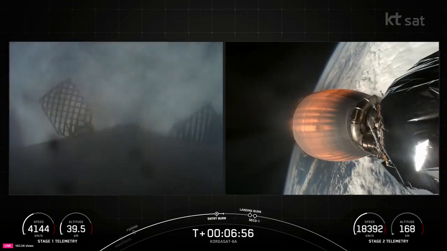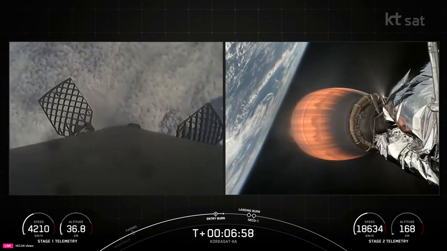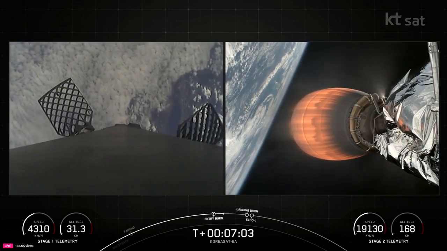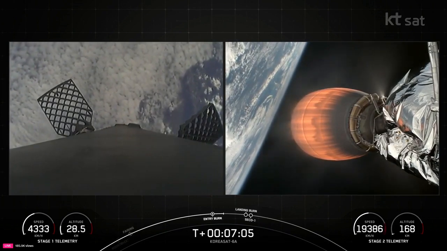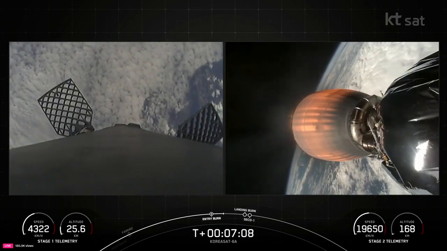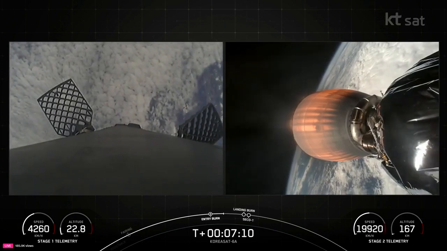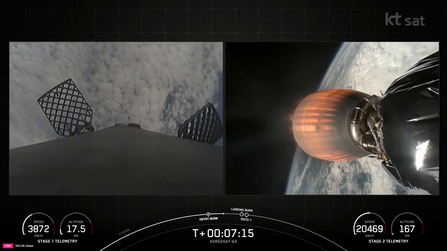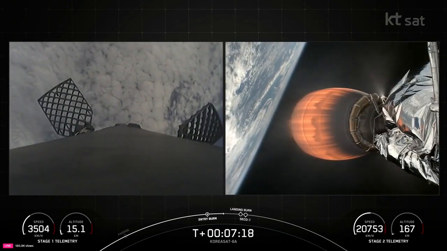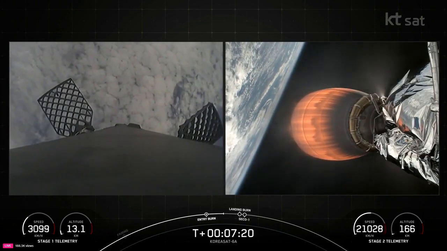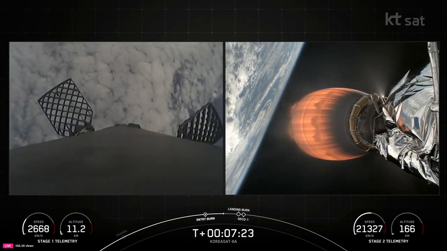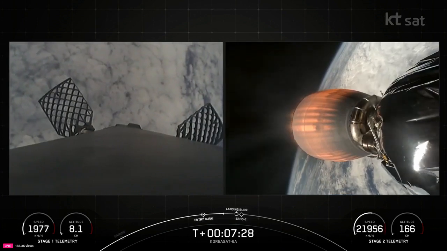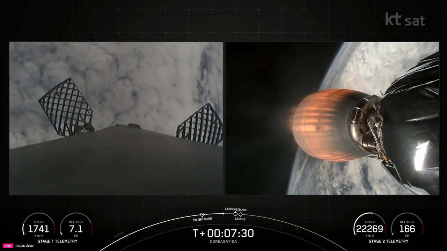Stage 1 entry burn shutdown. An awesome view of Stage 1's entry burn as it heads back towards landing zone 1 at Cape Canaveral Space Force Station. Both vehicles continue to follow nominal trajectories. In about 30 seconds, we will begin the landing burn on Stage 1, where the center engine E9 will land. Stage 1 FTS has saved.